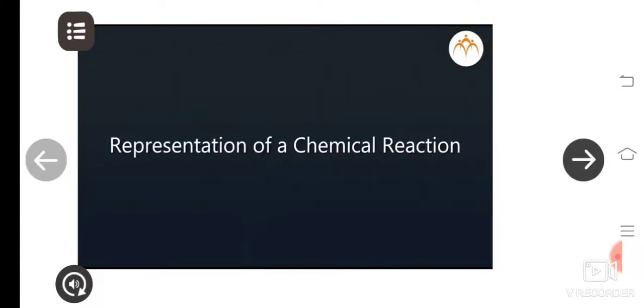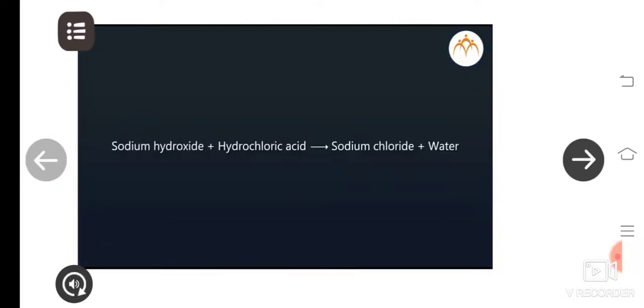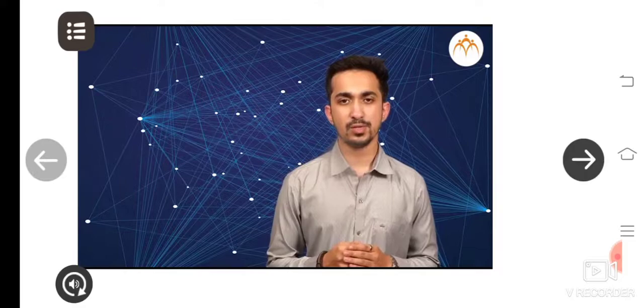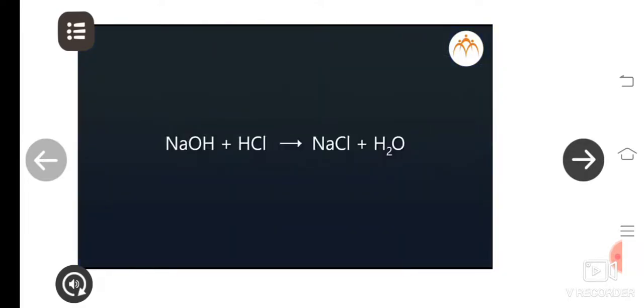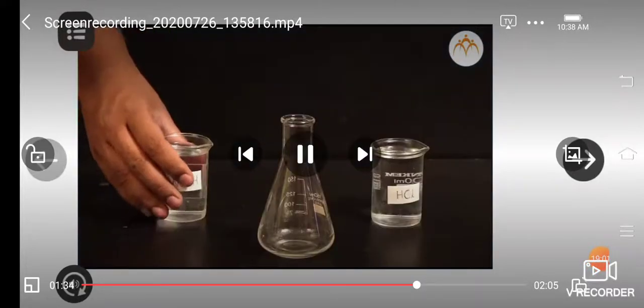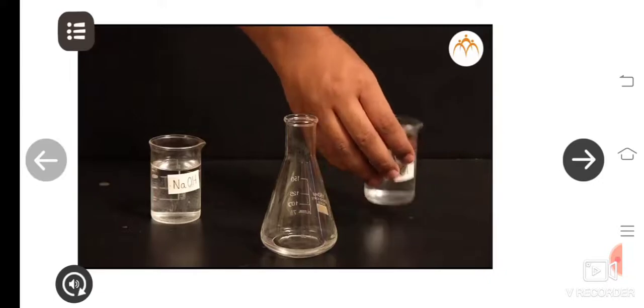Representation of a chemical reaction. A chemical reaction can be represented in words and is called a word equation. For example, sodium hydroxide plus hydrochloric acid gives sodium chloride plus water. A word equation can be written in a condensed form by using chemical formulae. For example, NaOH plus HCl gives NaCl plus H2O. The ionic bonds in NaOH and HCl break and bonds form in NaCl and H2O during the